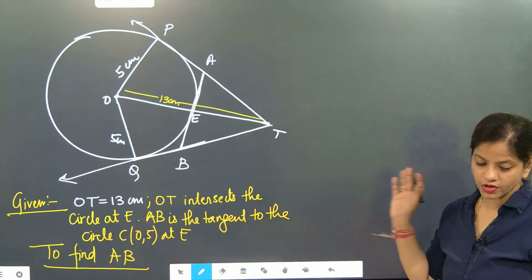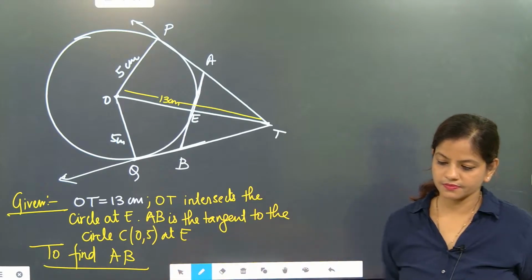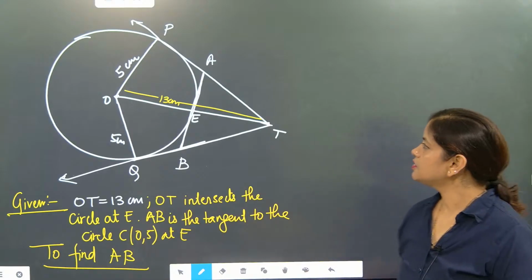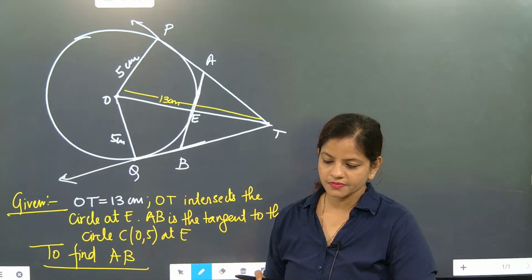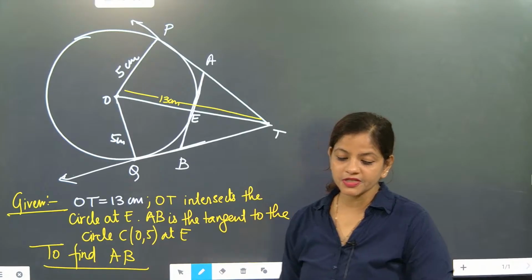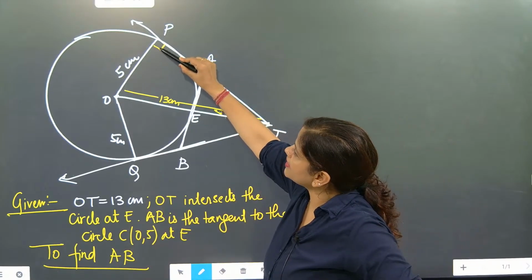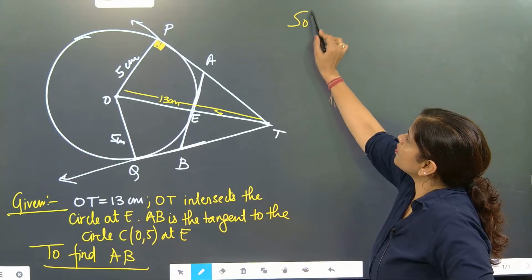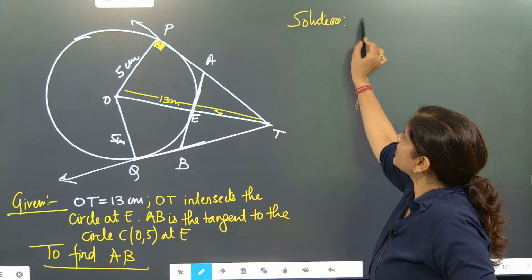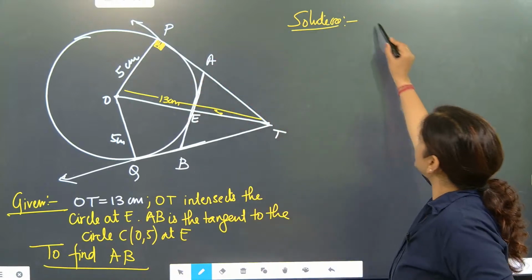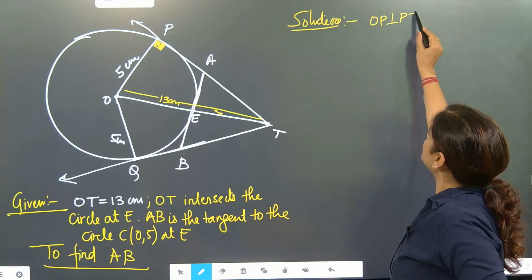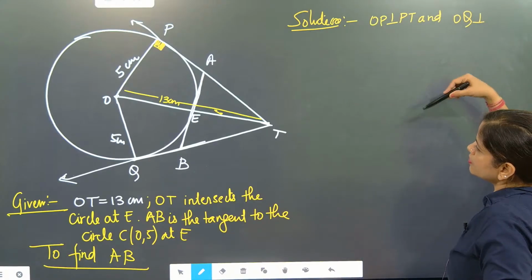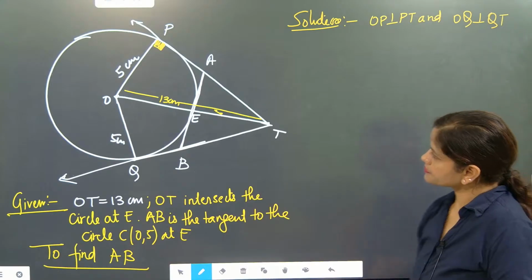Okay, first you focus here. See, this is the easiest question. TQ is equal to TP, 100%. And one thing you can do here is write this as perpendicular. Since the radius and tangent are perpendicular, the first shot in the solution is OP is perpendicular to PT, and OQ is perpendicular to TQ. Okay. Done?